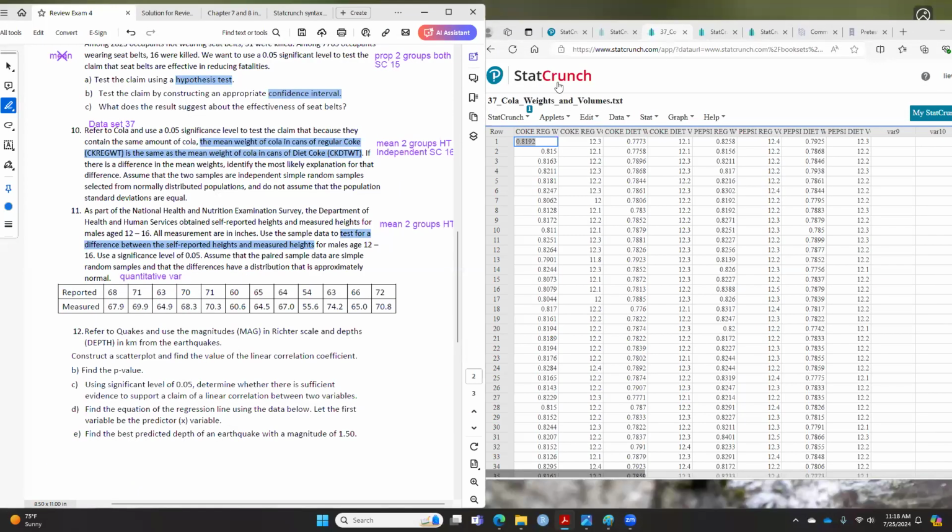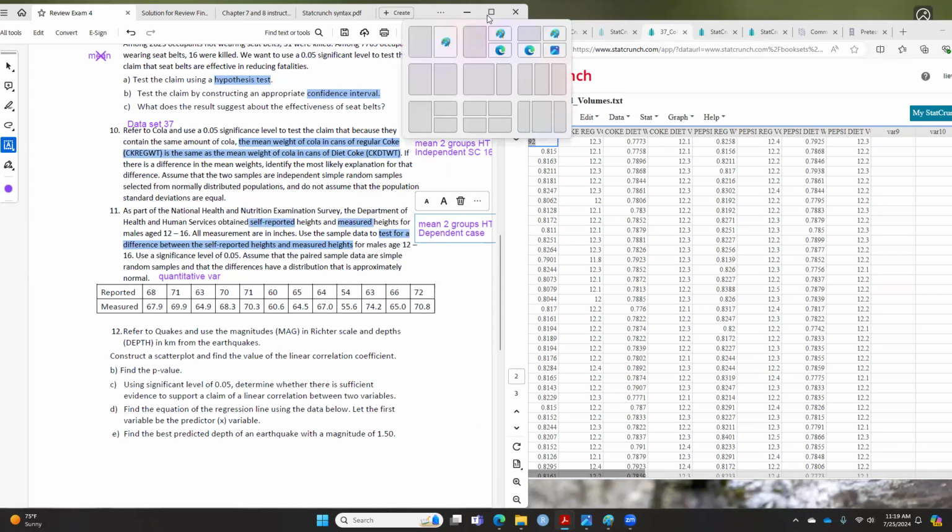Looking at this question, because it is given by self-reported and measured by the same person, this is a dependent case.